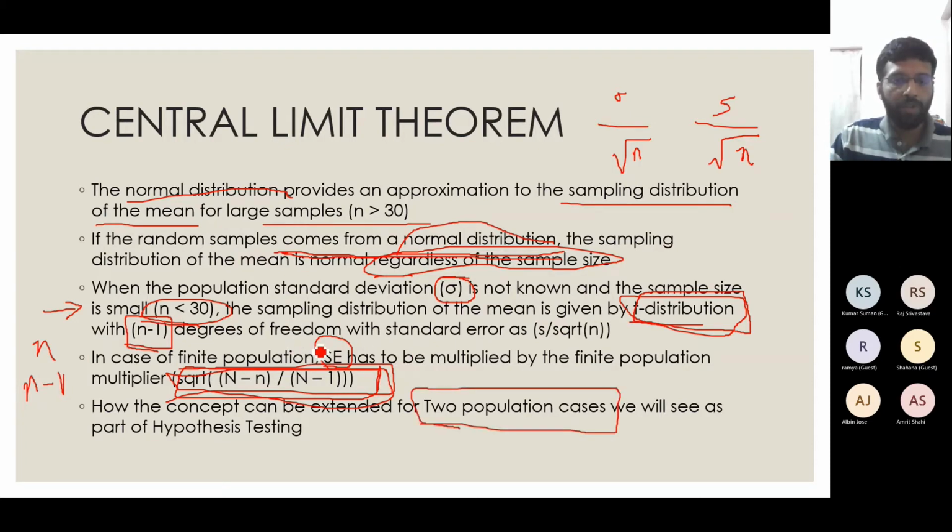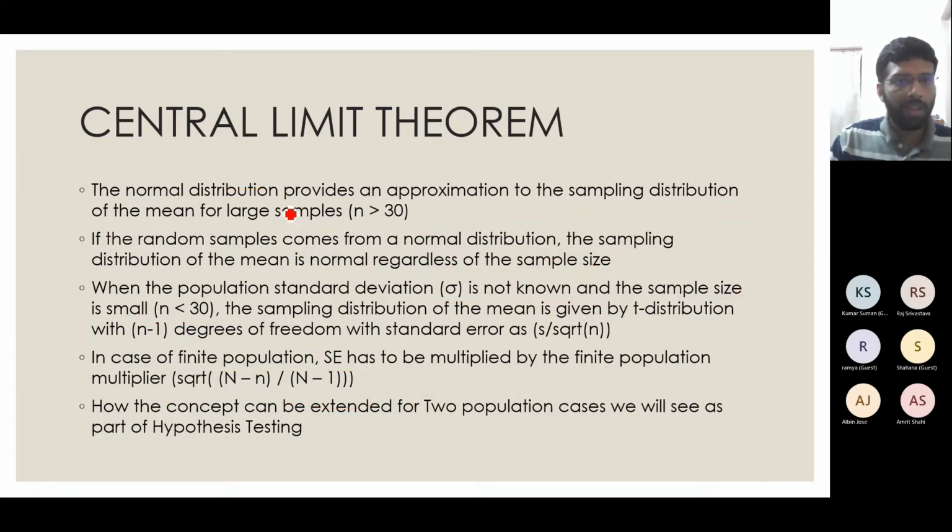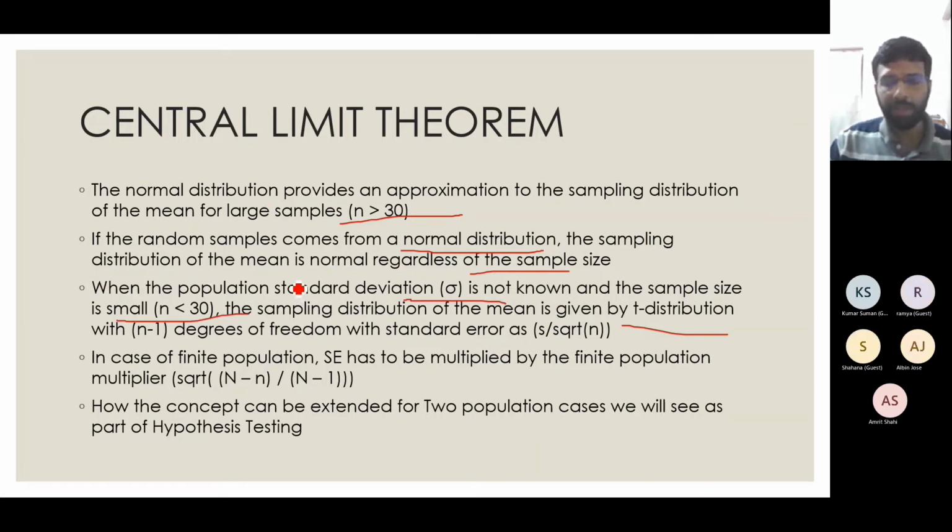That we will cover in next week's session when we see hypothesis testing. Today we will consider these simple cases: n greater than 30, normal distribution with sample size less than 30, then the t distribution, with 2-3 examples where the standard deviation is not known and the sample size is less than 30. There are some 2-3 examples corresponding to all of these that we can see.